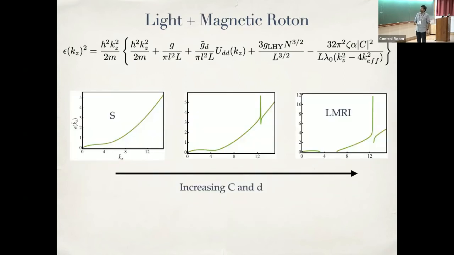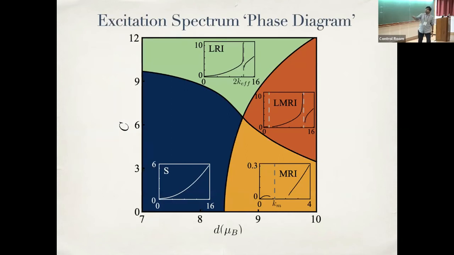Now, if you actually increase both of them together, what happens is you have a simultaneous roton minimum at both the 2k effective and the magnetic part, and they can both become unstable at some regime. In general, we find that this light roton for the system I'm considering is much larger than the k roton. And the interesting thing is now I can look at the phase diagram made up of